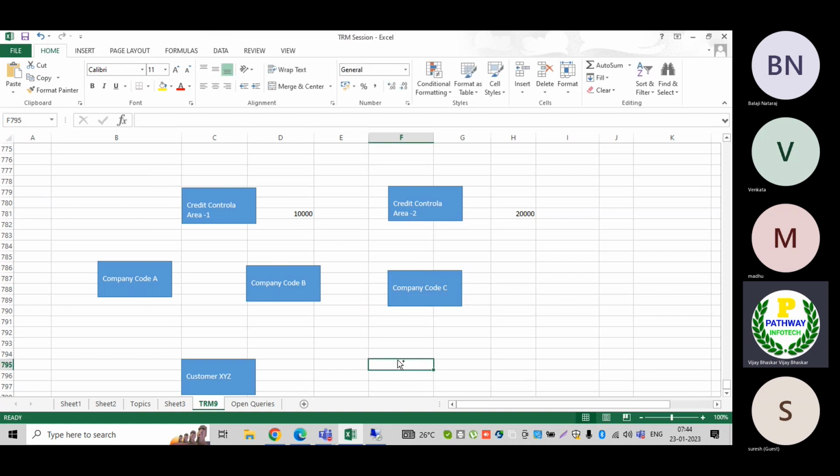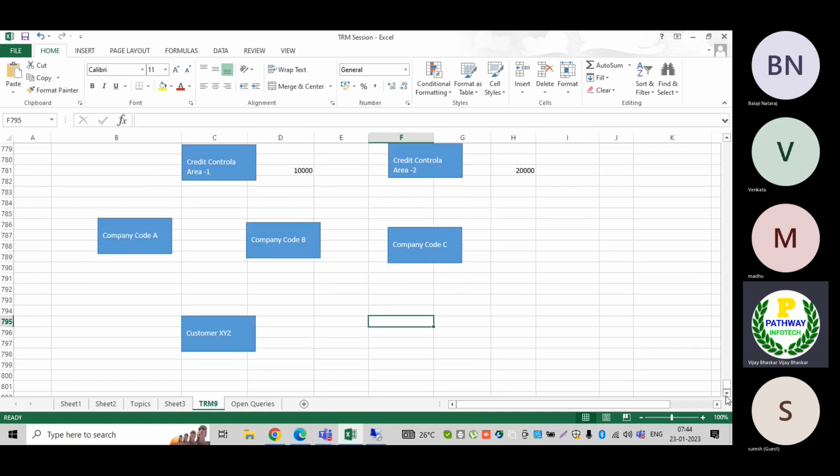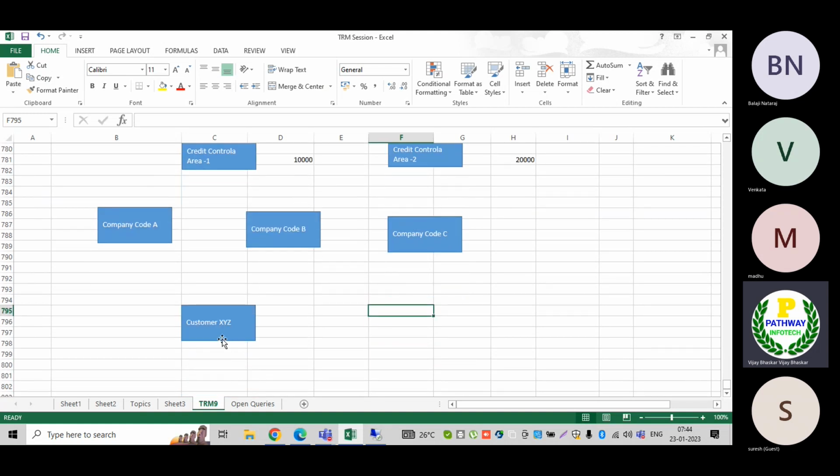Here what is going to happen: once the customer places an order, the customer will be created under the company code. Also, one more thing, the sales organization will be created under the company code. Now I'm just pulling here. Then the relationship, we need to understand the relationship.